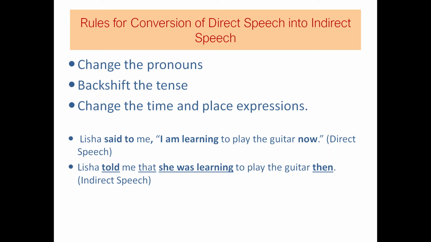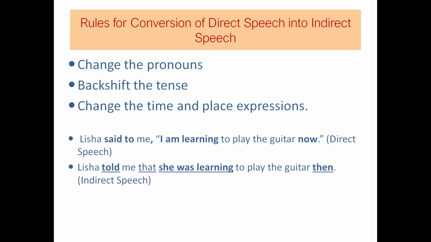In the reporting clause, reporting verb said to in the direct speech becomes told in the indirect speech. The second change is that comma and quotation marks are removed, and in place of that comma and inverted commas, we use the conjunction word that. Now in the reported speech, you can see all these three changes: change the pronouns, backshifting the tense, and change the time and place expression.